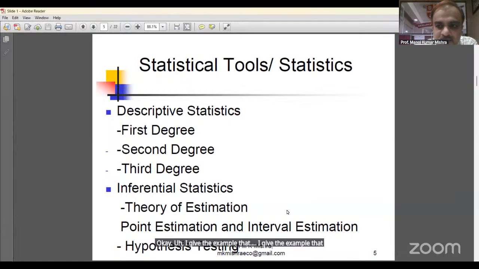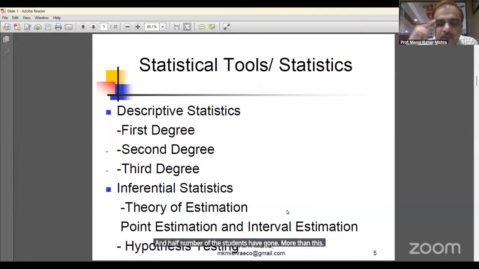For example, the mean marks of 100 students: the mean value is 70, the median value is 65, and the mode value is 60. So is it good or bad for the class performance? Mean means total marks divided by number of students. Median means the marks which half the number of students have got less than and half have got more than. This is 65.